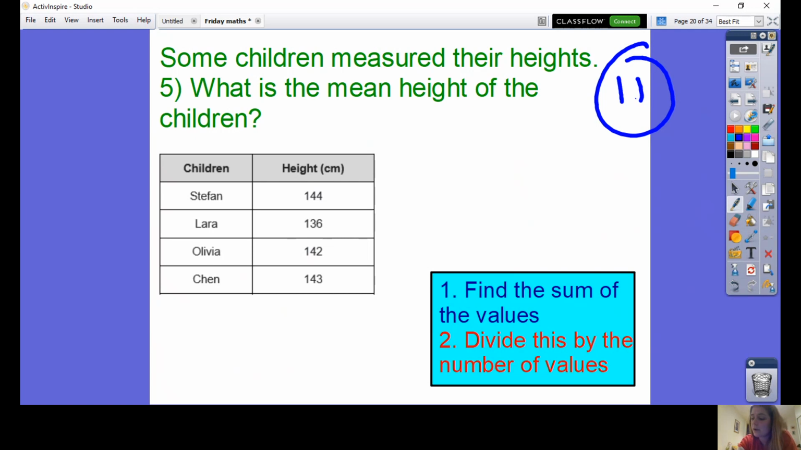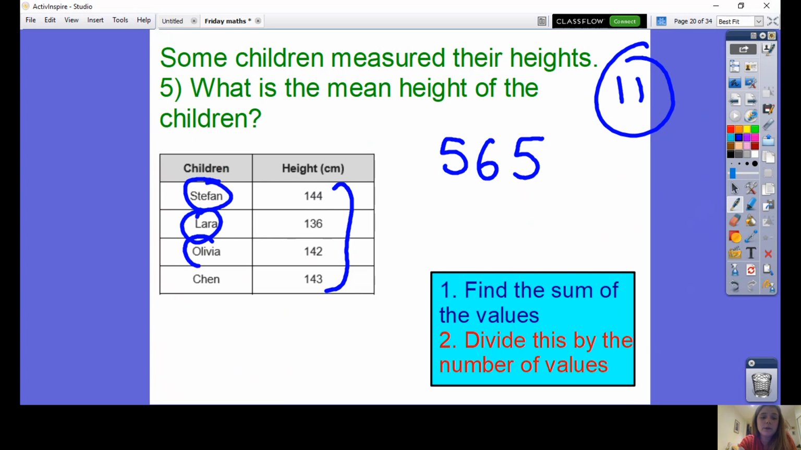Okay, to save us some time, I've quickly calculated this one. I'm going to cut through the adding up process because you know how to do it now. I've added up all 4 of those values to get 565, and now I need to divide that by 1, 2, 3, 4. 565 divided by 4.